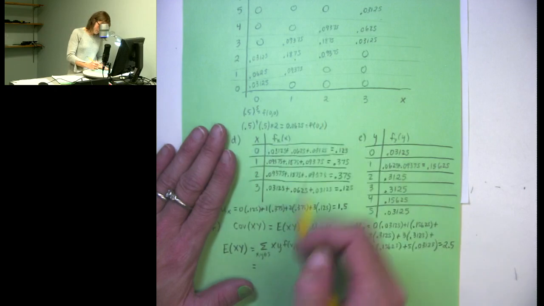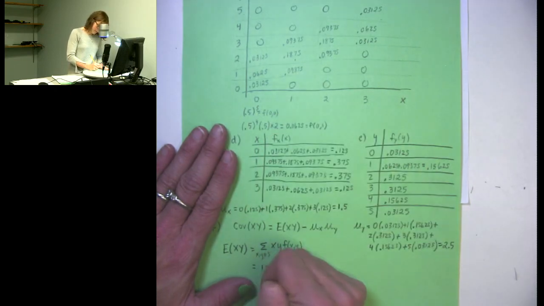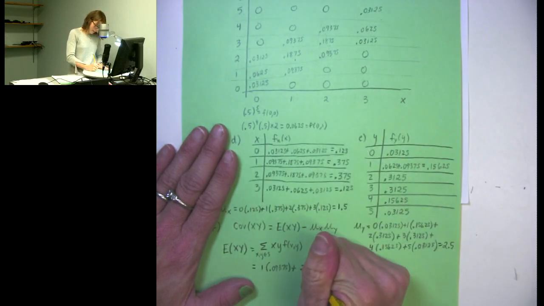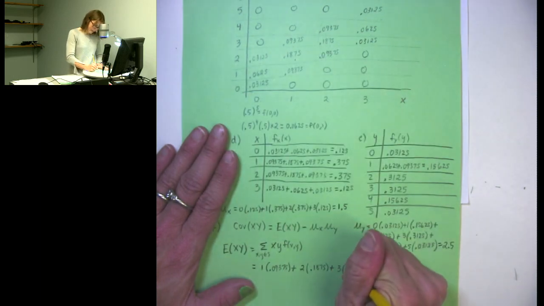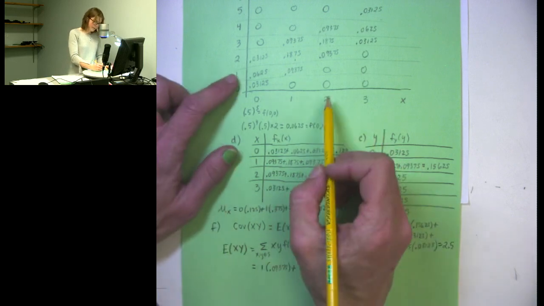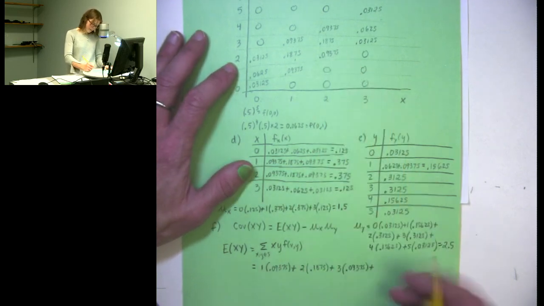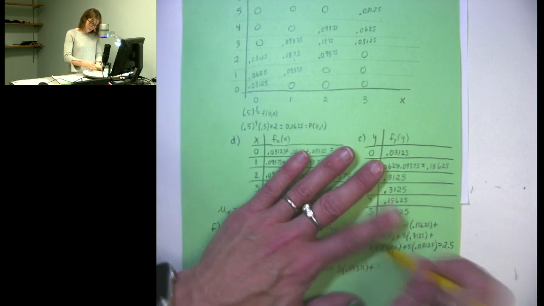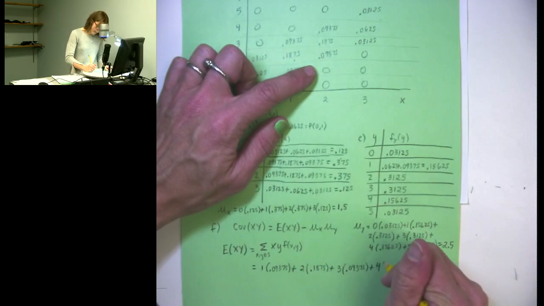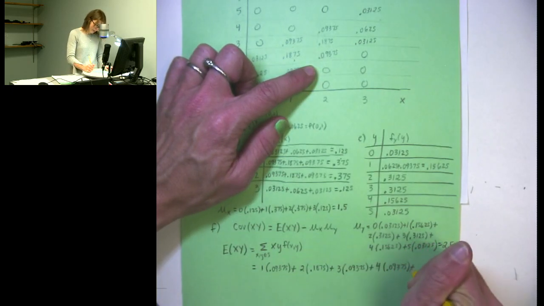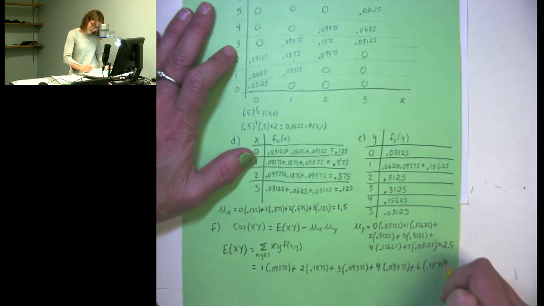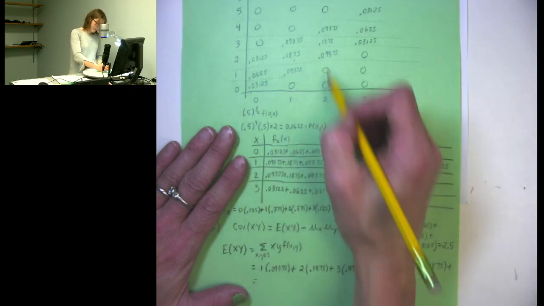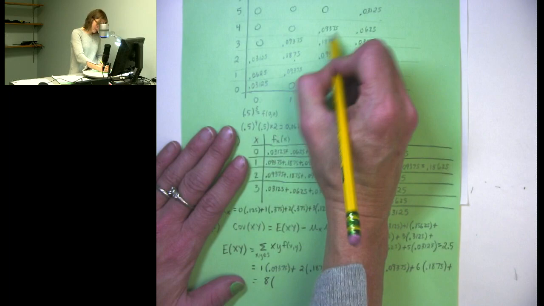So this is going to be 1 times 1 is 1 times 0.09375 plus 1 times 2 is 2 times 0.1875 plus 1 times 3 is 3 times 0.09375 plus, moving on, 2 times 2, whoops, 2 times 2 is not 2, 2 times 2 is 4 times 0.09375 plus 2 times 3 is 6 times the probability of that combination, 0.1875, plus 2 times 4 is 8 times the probability associated with that pair,